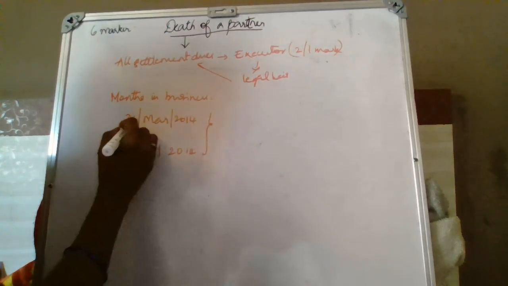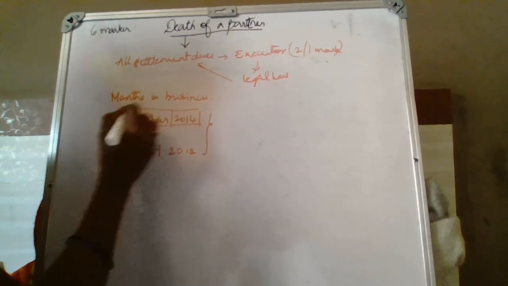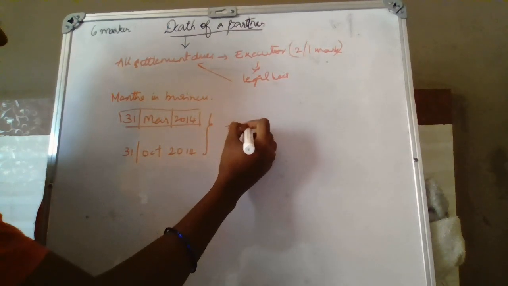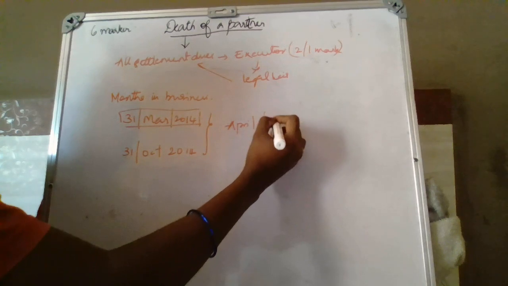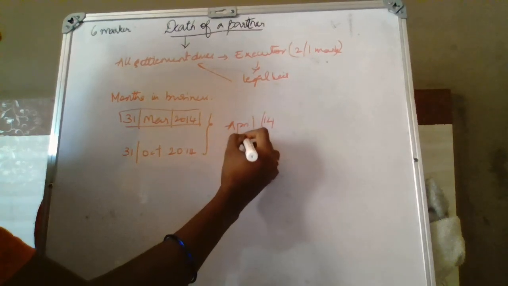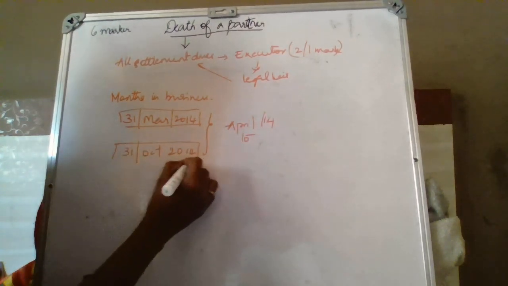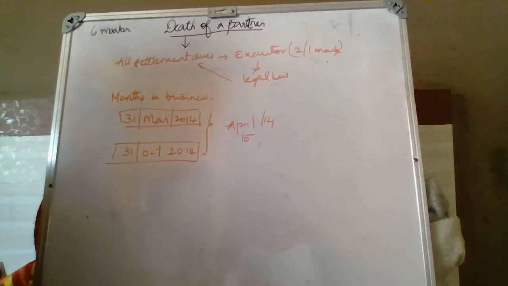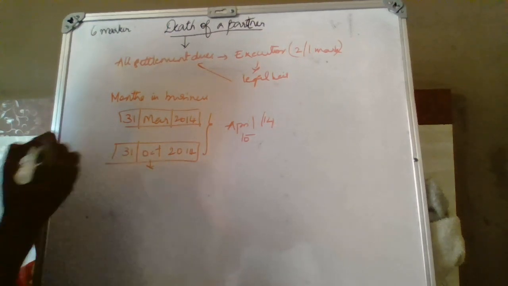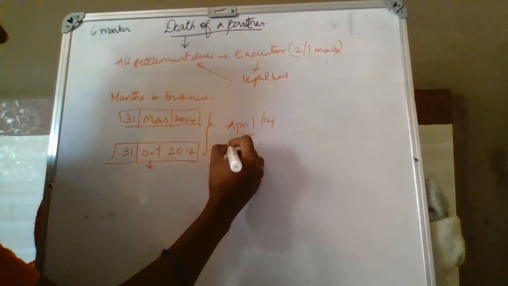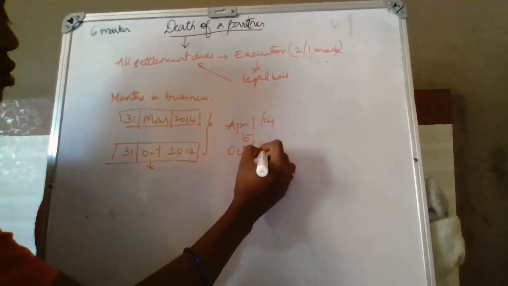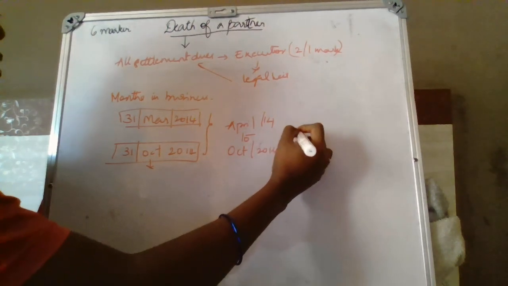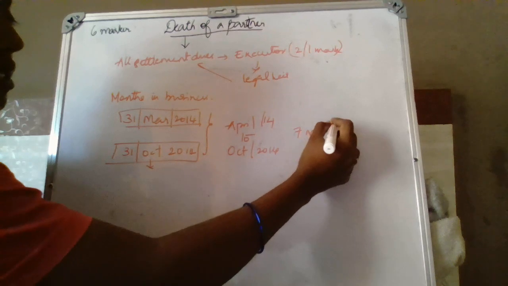The starting month will be considered from April 2014. Since it is 31st of October, you shall include the October month also. So the total is 7 months.